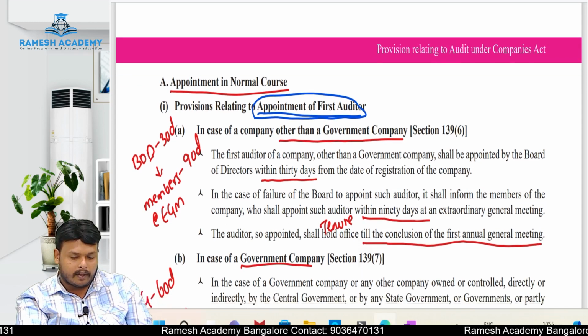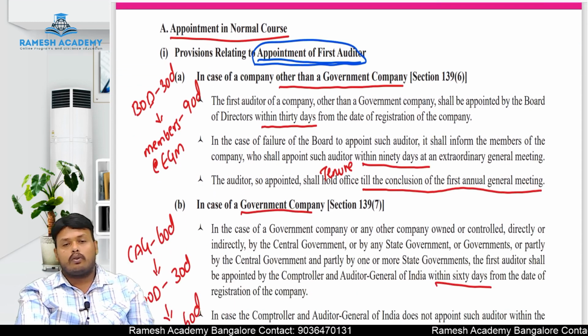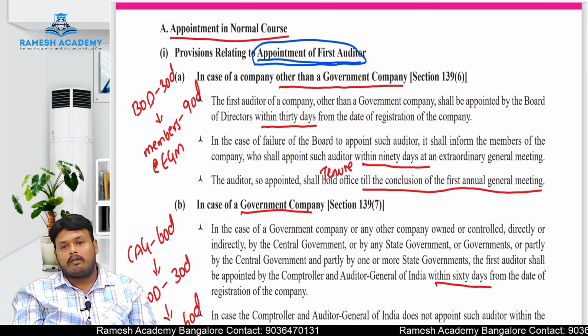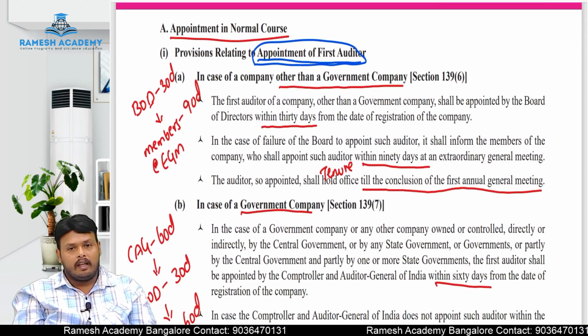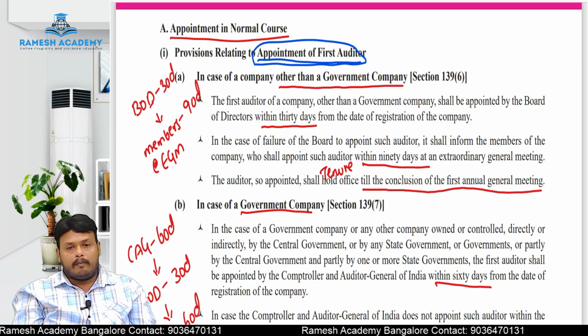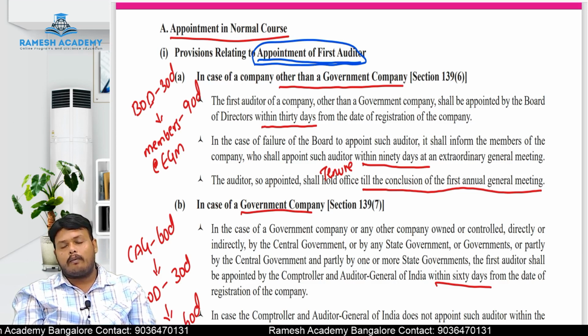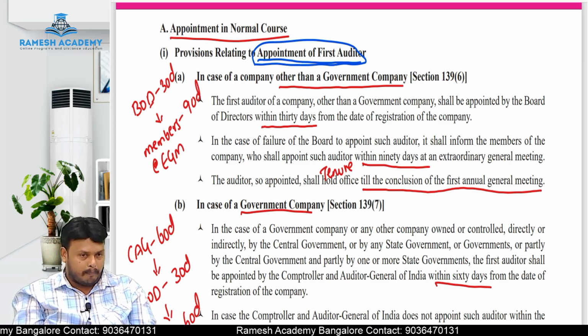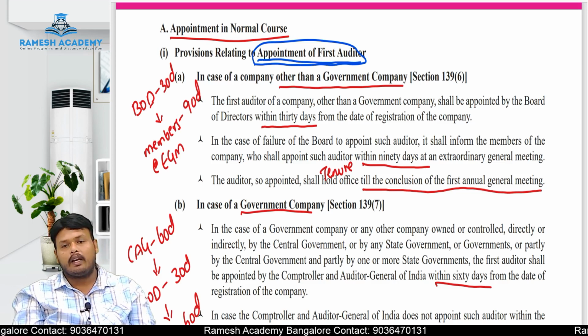The tenure period of the first auditor is nothing but he has to hold the office till the conclusion of the first annual general meeting. And in the case of a government company, the appointment will be a different procedure. What do you mean by a government company? First of all, what do you mean by government company?